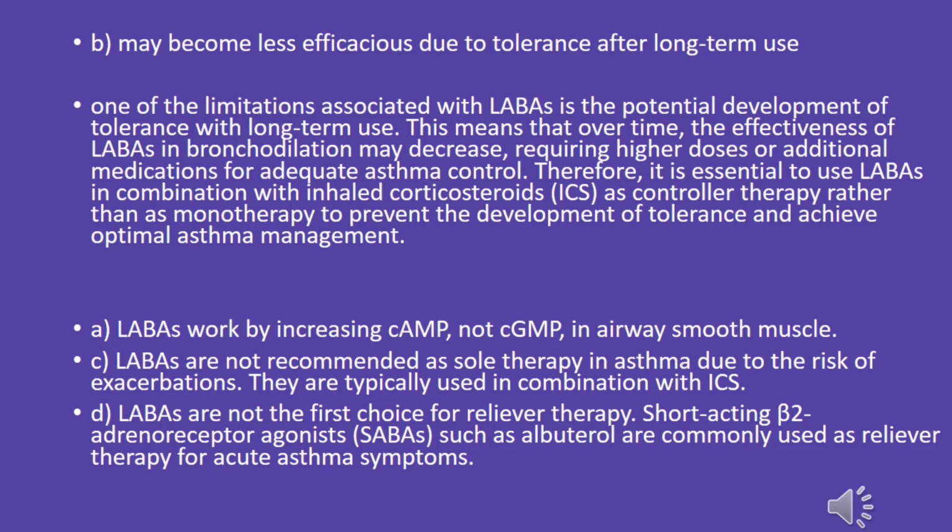A. LABAs work by increasing cAMP, not cGMP, in airway smooth muscle. C. LABAs are not recommended as sole therapy in asthma due to the risk of exacerbations. They are typically used in combination with ICS. D. LABAs are not the first choice for reliever therapy. Short-acting beta-2 adrenoreceptor agonists, SABAs, such as albuterol, are commonly used as reliever therapy for acute asthma symptoms.